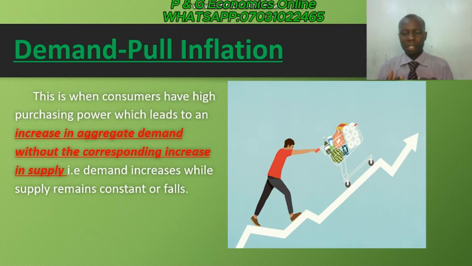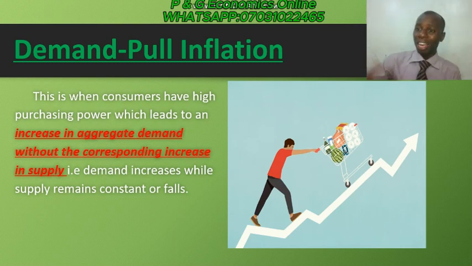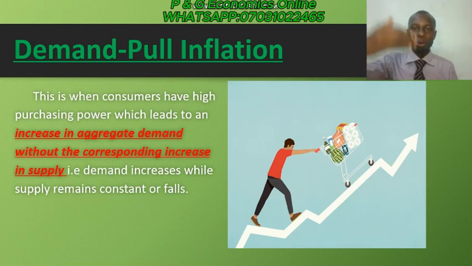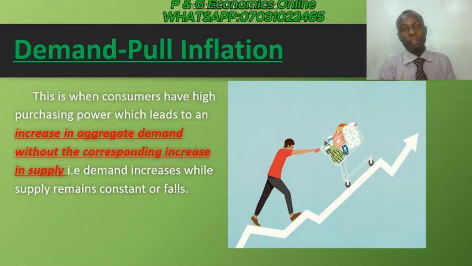Now, let's assume that 5 out of them get an increment in salary, and they are now demanding an extra 1 loaf each, making 5 extra. If you add the 5 to the 10 that all the 10 persons were demanding before, it makes it 15. So under that instance, you observe that the producer is not able to increase beyond 10. He can only produce 10, but they are demanding 15 loaves.